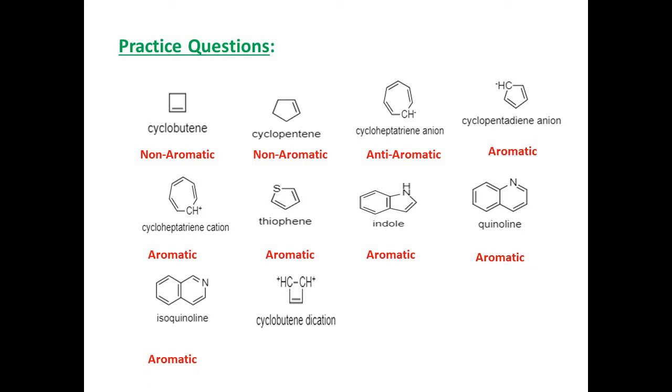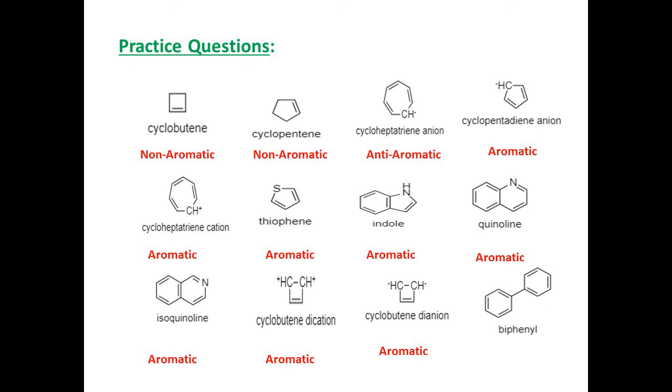Now cyclobutene dication. In cyclobutene dication, the positive charge is delocalized on all the 4 carbon atoms of the ring and there are 2 pi electrons, so this molecule is aromatic. Cyclobutene dianion. In this molecule the negative charge is delocalized on all the 4 carbon atoms of the ring and there are 6 pi electrons. 2 electrons from the one double bond and 4 electrons from the 2 negative charges. So there are 6 pi electrons, hence this molecule is aromatic.